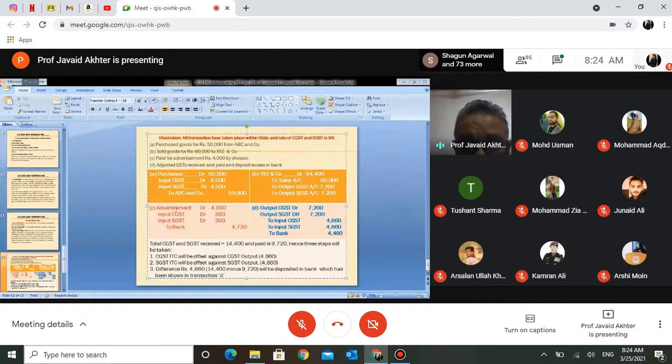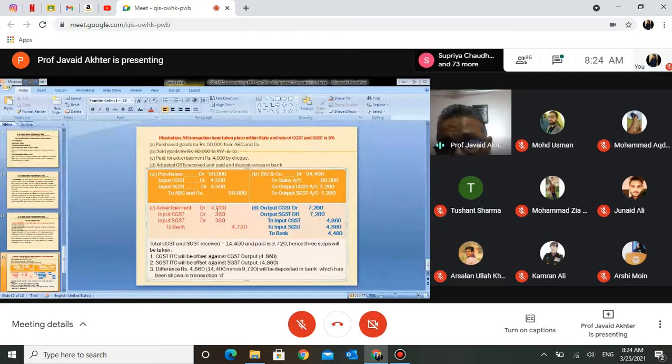So when the company is paying for advertisement, it is an expense, therefore it will be debited. If the company is paying by bank through check, so to bank. If we leave out the GST component, entry C becomes advertisement debit to bank. But because the company has to pay GST, it is an expense and it has to be input GST.